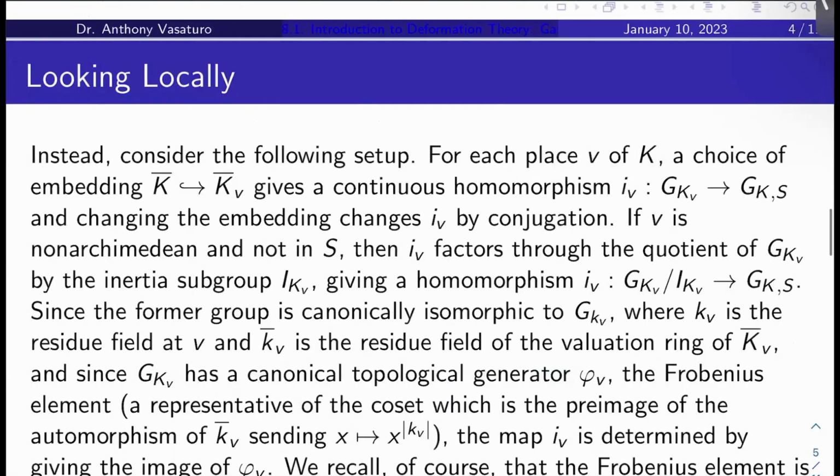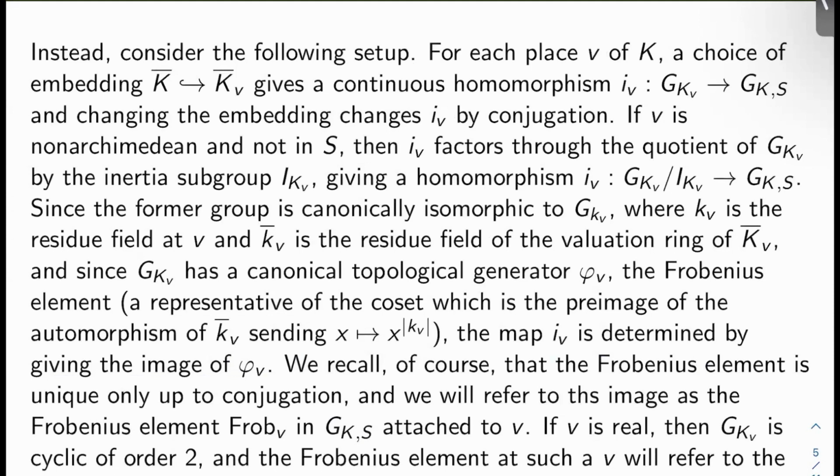Okay, so it's like, all right, what are we supposed to do if we can't get a handle on these G_{K,S}'s? Well, let's instead consider the following setup. For each place v of K, a choice of embedding K bar into K bar_v, where K_v is the completion at v, gives a continuous homomorphism i_v from G_{K_v} to G_{K,S}. Okay, so G_{K_v} here is the Galois group of K bar_v over K_v. If I change the embedding, that changes i_v by conjugation, so no big deal.